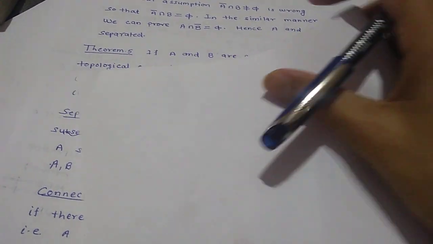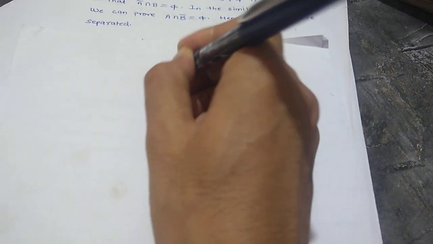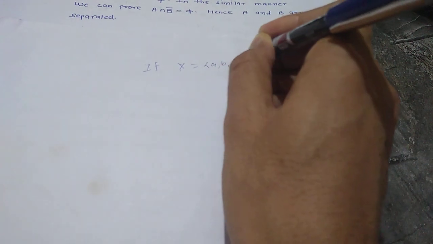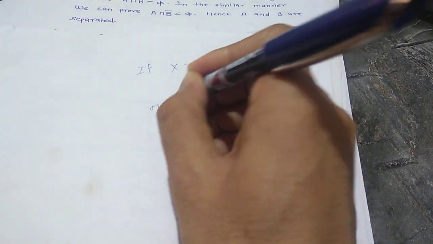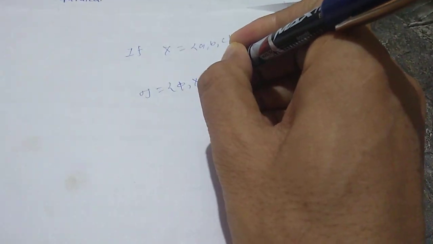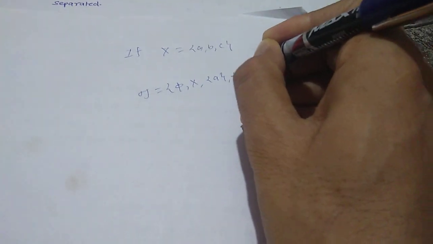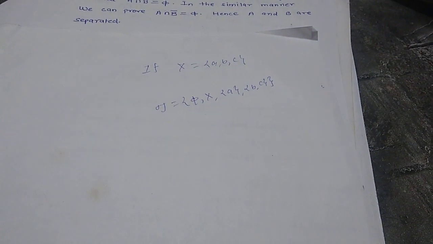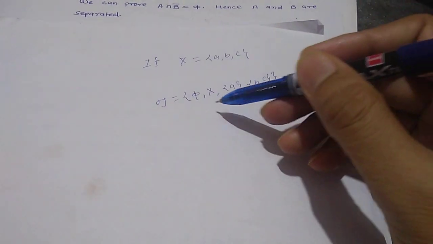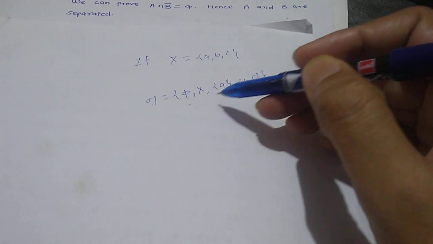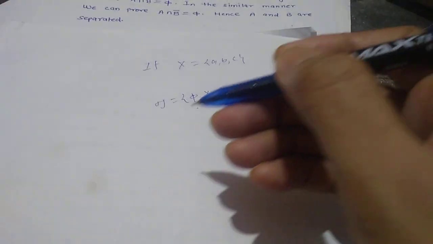For example, if X equals {A, B, C}, consider τ equals {φ, X, {A}, {B, C}}. Clearly τ is a topology on X because φ belongs to τ, X belongs to τ, and τ is closed with respect to arbitrary union and finite intersection.